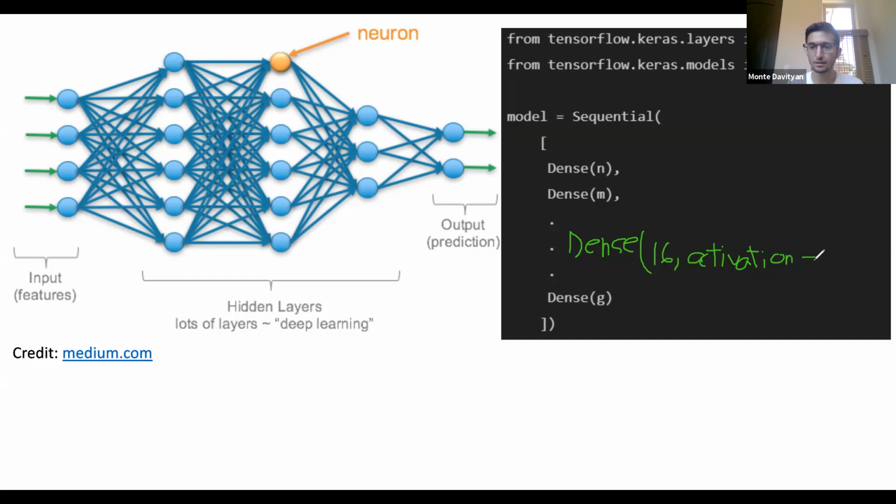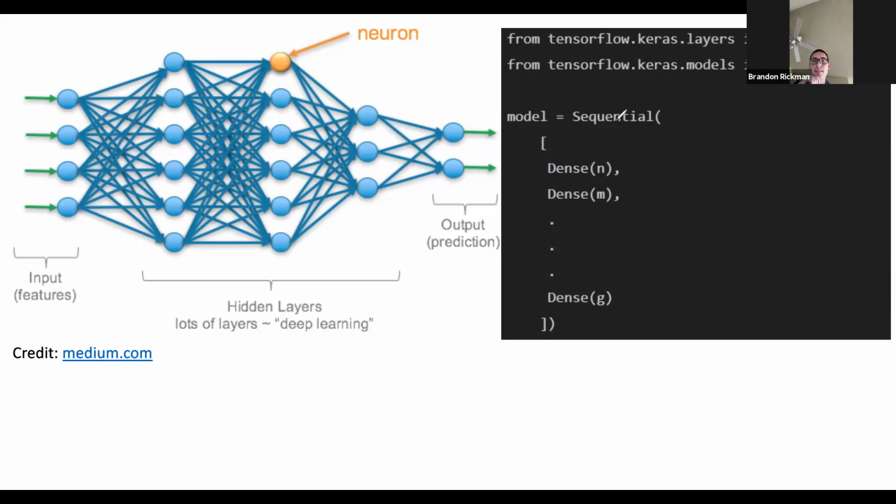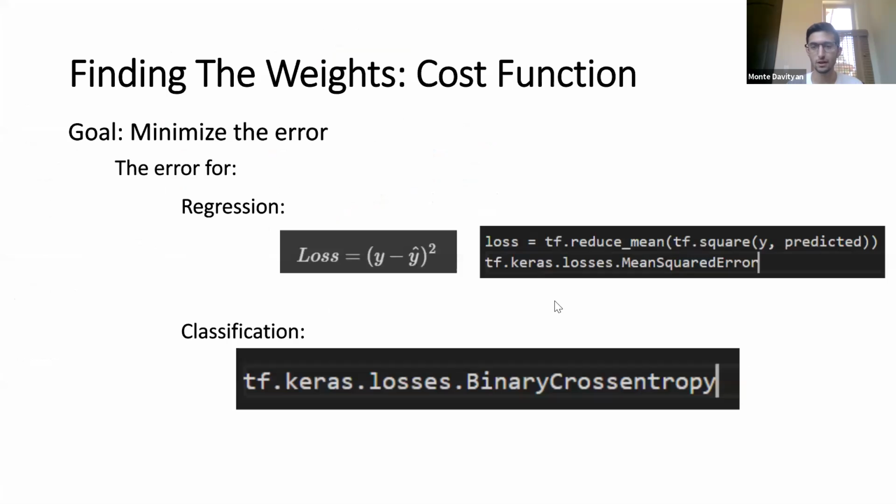And then we would set that equal to whichever activation function we want. And all of those are built in to TensorFlow. Does that make sense? Yeah, that makes sense. We'll actually implement it next time. So this is sort of like an intuitive understanding of what's happening and why.